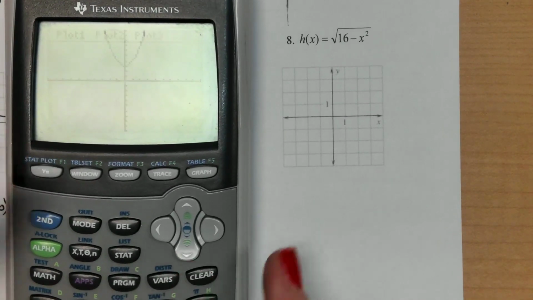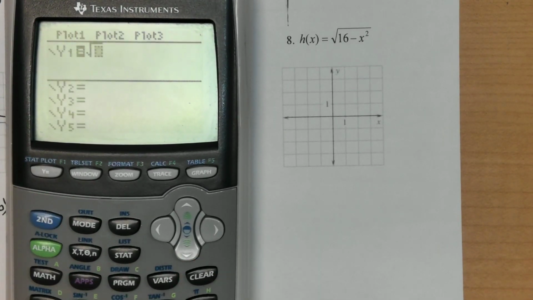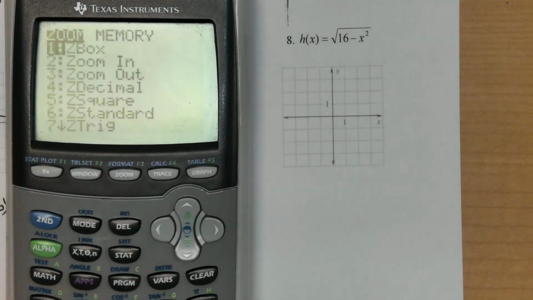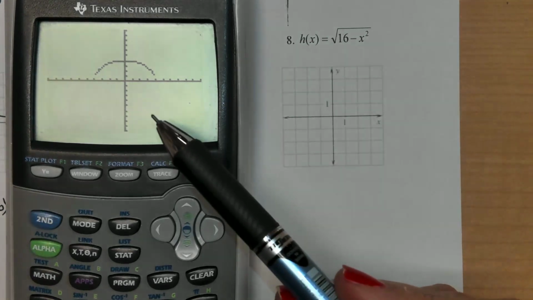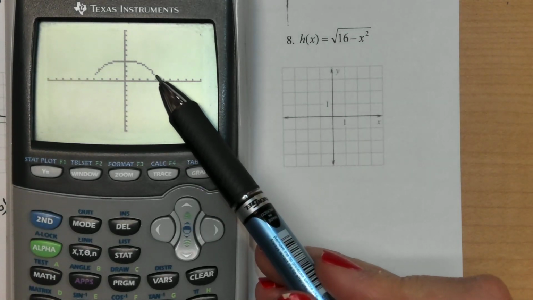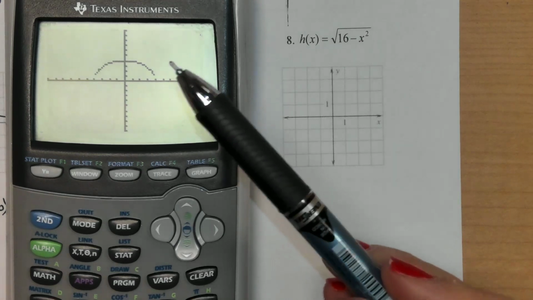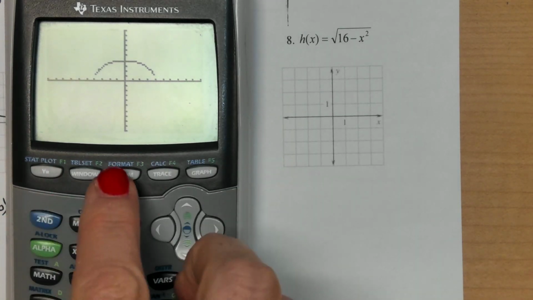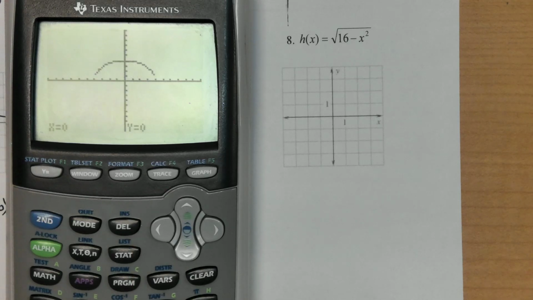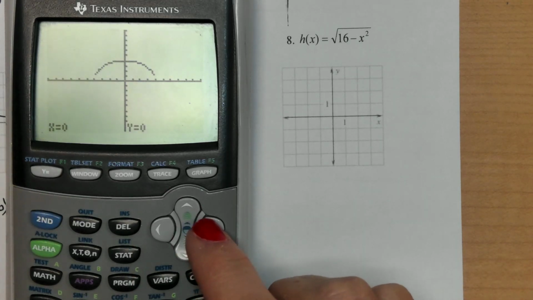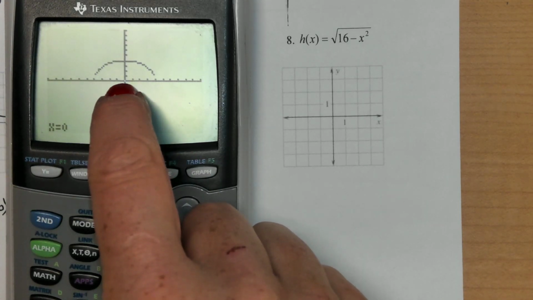Last one has another absolute value. And we've got 16 minus x squared. And that's an interesting graph, and it really does look like it's hovering right above there, like it's not connecting. We're going to zoom in just a little bit so I can show you what's happening there. So I'm going to do a zoom, and number 2, which is in. And you can see the middle is starting to flash.